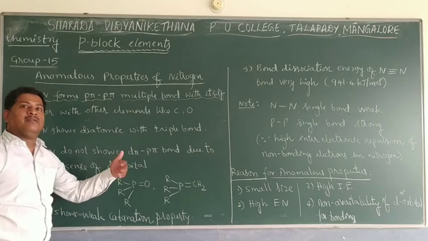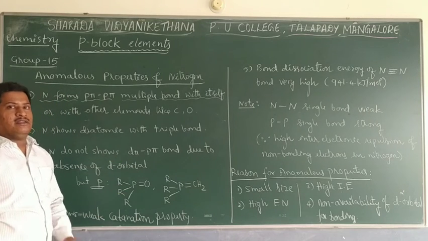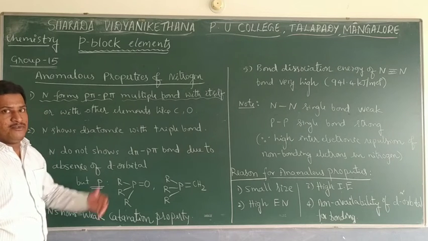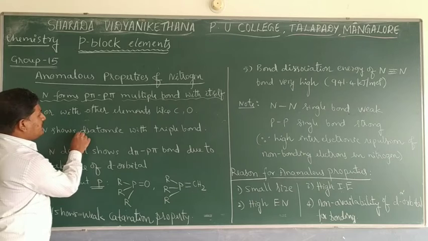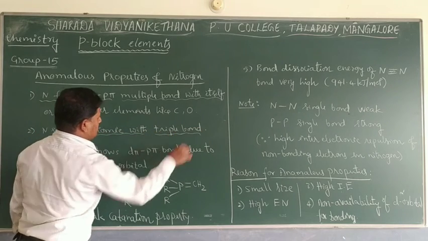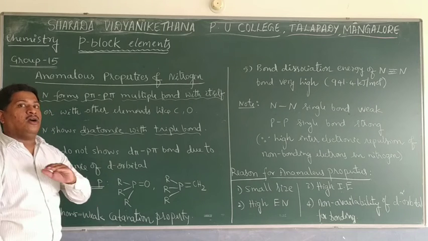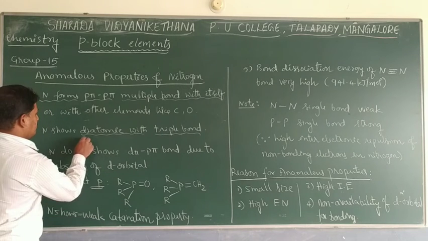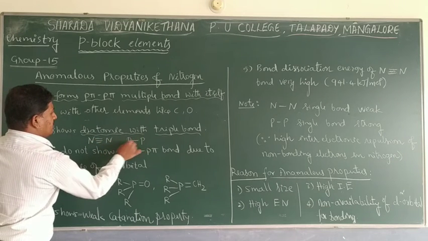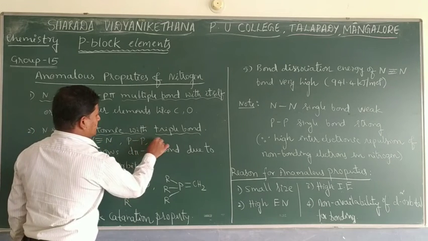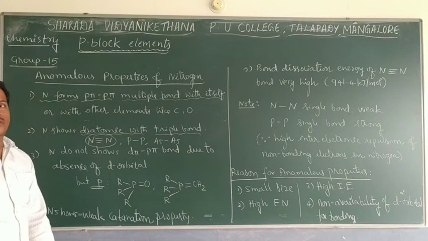But other elements can form p-pi d-pi multiple bond, and some of them do not show any pi bond if you go with bismuth, like that. And another one is nitrogen shows diatomic with the triple bond. So nitrogen is the only element that can show triple bond, but all others show a single bond. So nitrogen shows a triple bond, but if you go with phosphorus, only single bond is there. For arsenic, only single bond is present. Only nitrogen has got an ability to show triple bond.